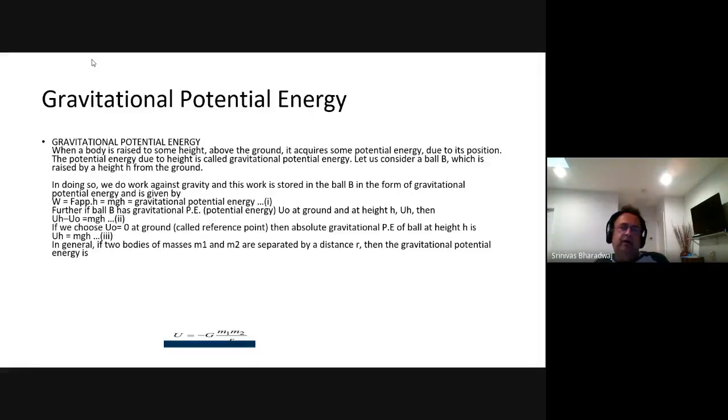So if I gave you GMm by r square and you integrate GMm by r square dot dr, you will end up with minus GMm by r. Now, why I teach you these details is, let's say they told you it is r cubed. Then you have to redo the calculus. But if it is the standard GMm by r square, then you end up with minus G m1 m2 by r as the gravitational potential energy at a distance r.